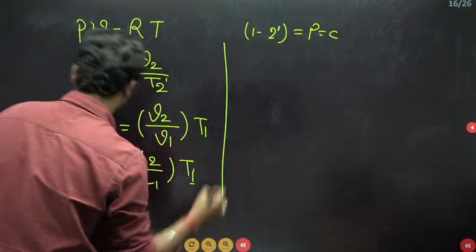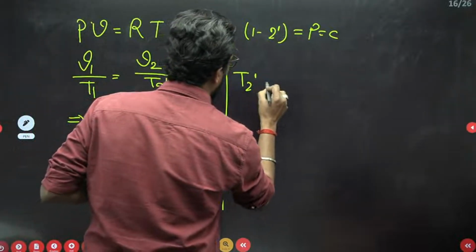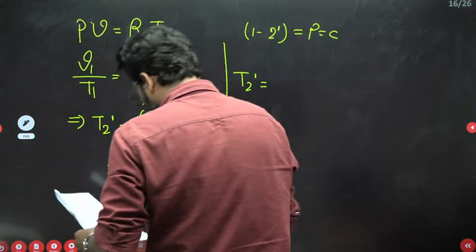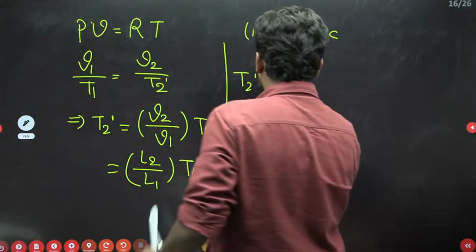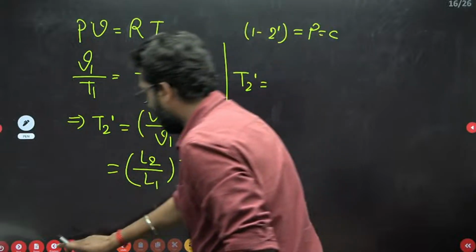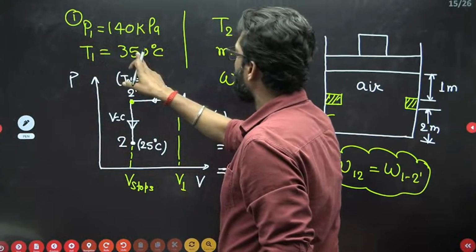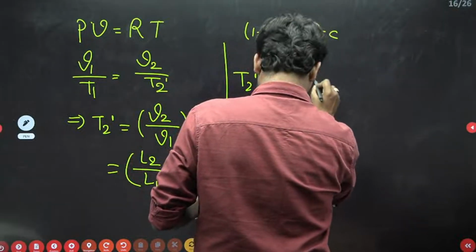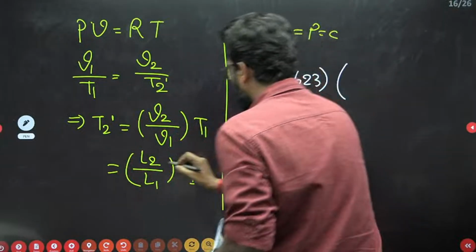Don't make a mistake here. If you calculate T2 dash, we have a value. Put all the temperatures in Kelvin. T1 is the initial temperature. Initial temperature is 350 plus 273. If you add, this is your 623.